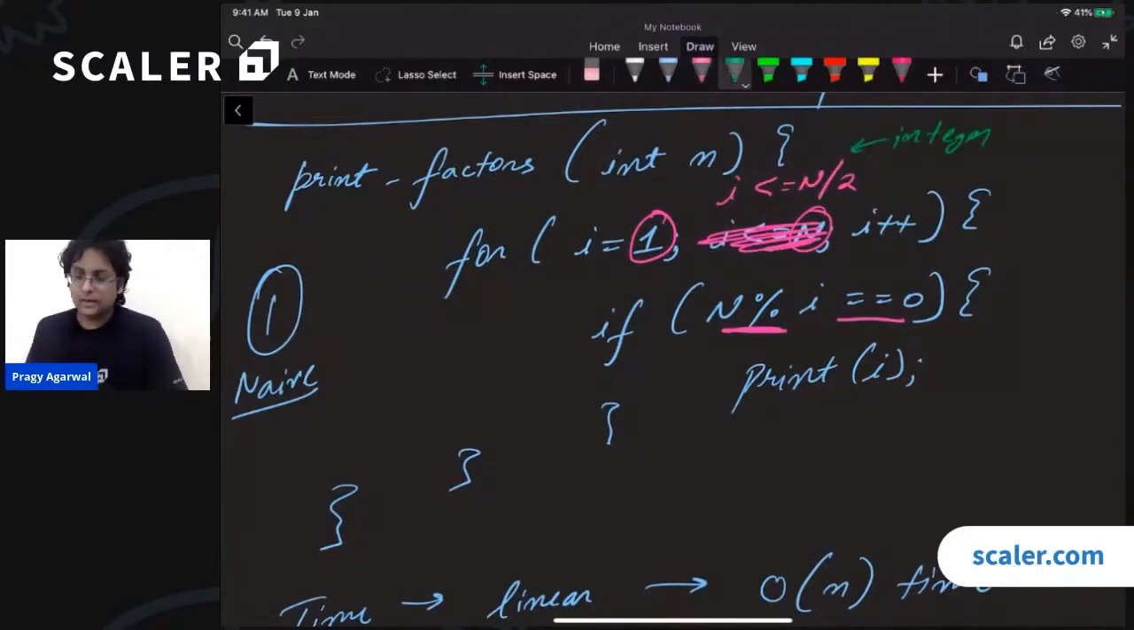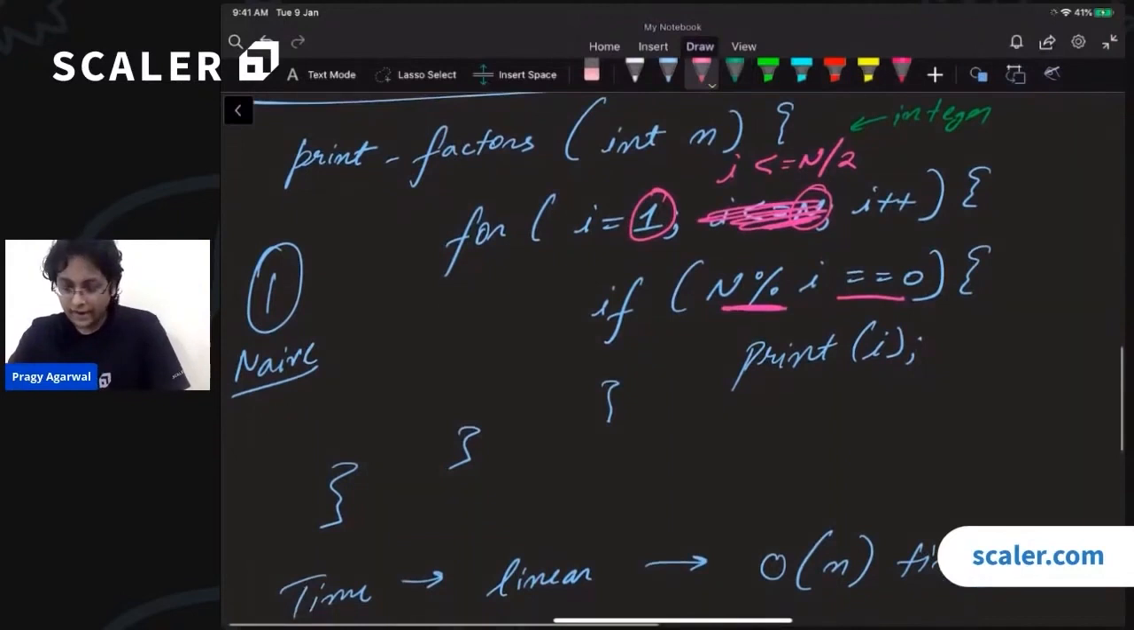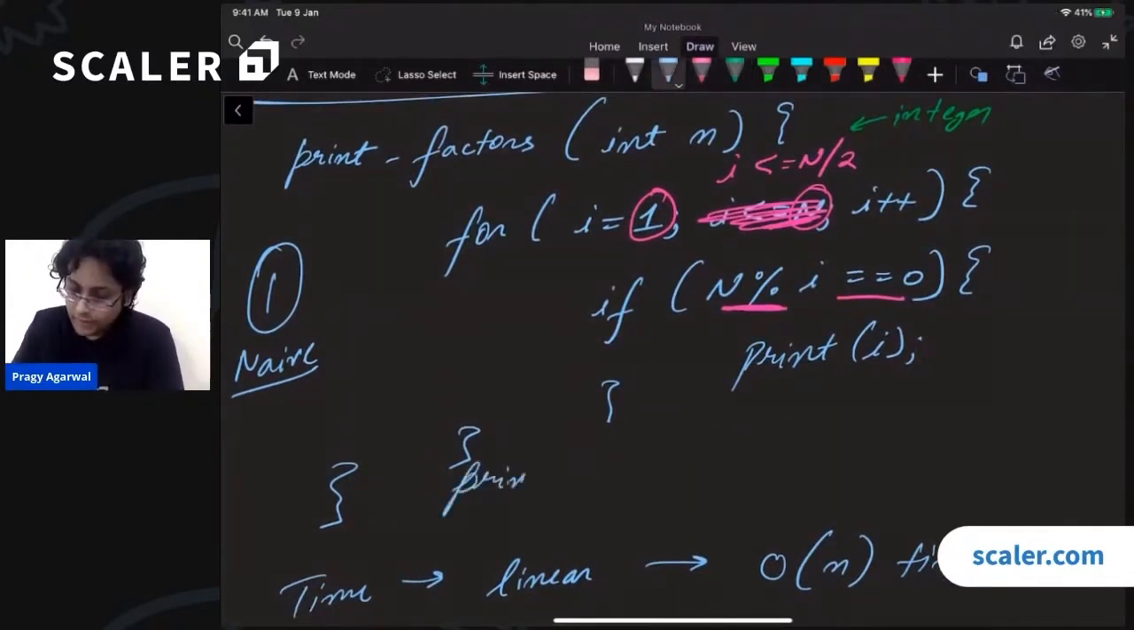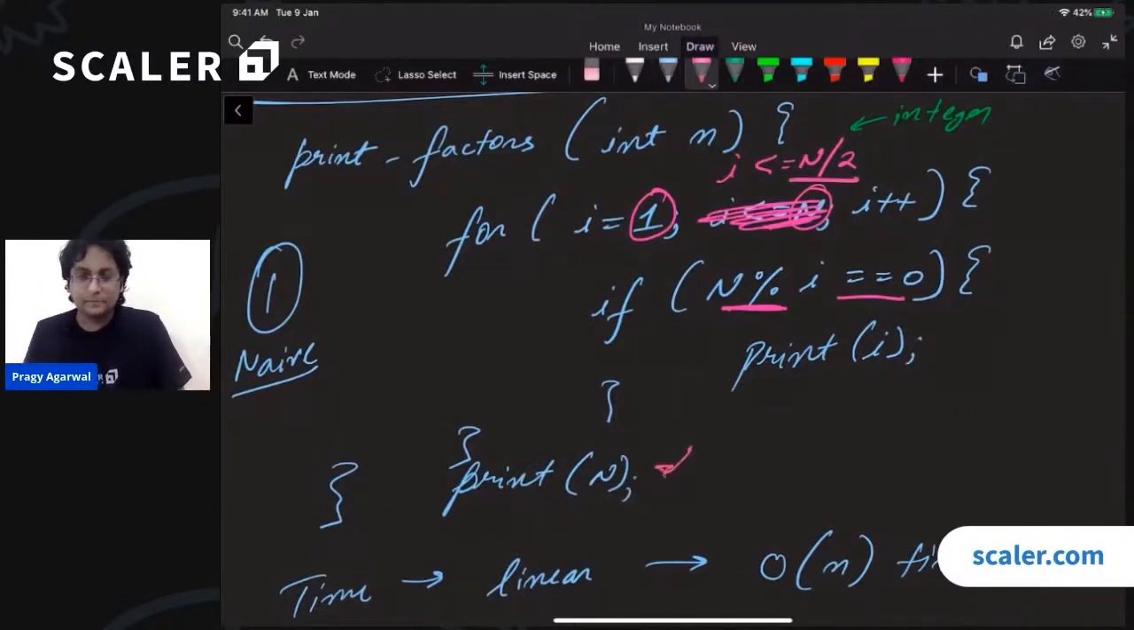Integer division. So in this loop, I will print all these divisors, but now I do not print n. I have missed n now. So I will have to add another statement over here, which will simply say print n. Is that clear? Because now our loop is going from 1 all the way to n by 2, so I will not print out n in this loop. I'll have to print it separately.